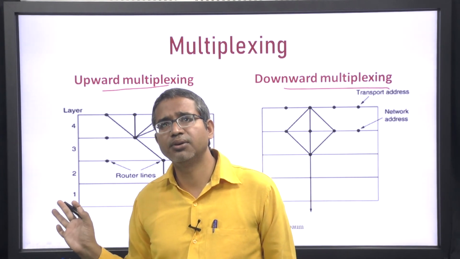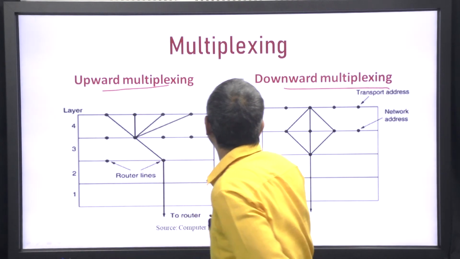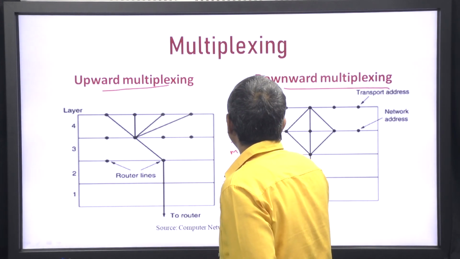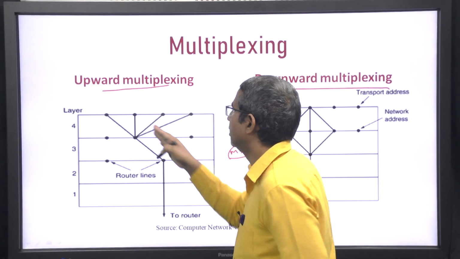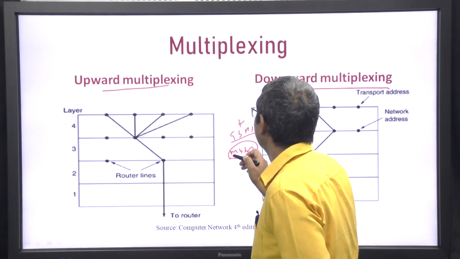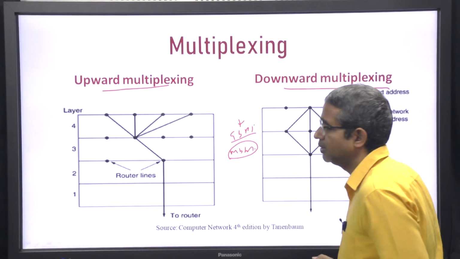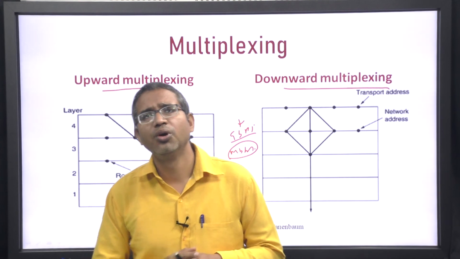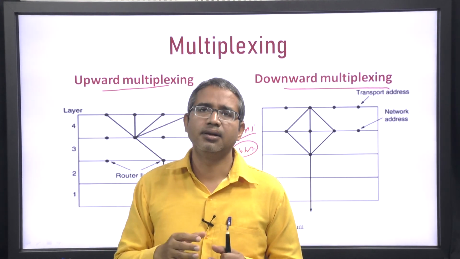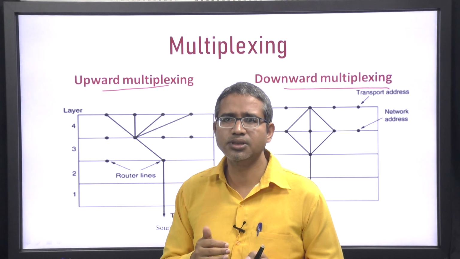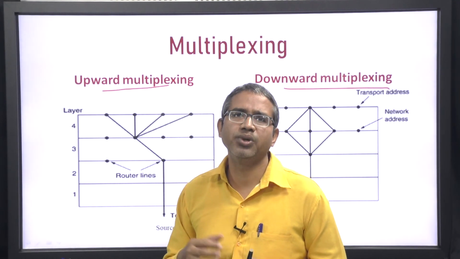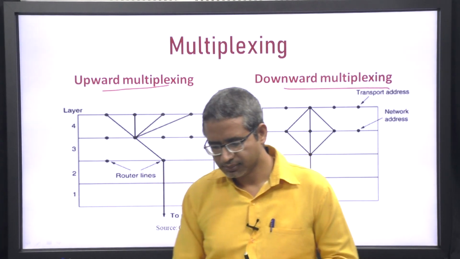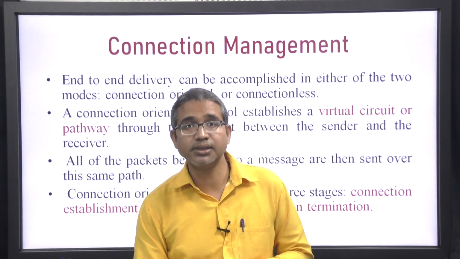Suppose the network bandwidth is in Gbps and the user is creating data in Mbps. Then several transport layer connections can use one network layer connection, and this is known as upward multiplexing. Similarly, in downward multiplexing, to increase the throughput, a single transport layer connection uses multiple network layer connections, so we can create multiple such virtual circuits. Then comes connection management.